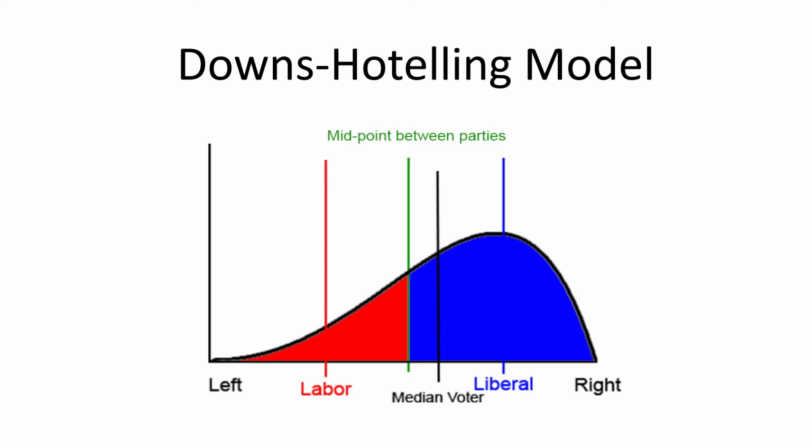In this case, you can see that the midpoint is to the left of the median voter, which means the Liberal Party captures everything to the right of that midpoint, and Labour to the left of that midpoint. Since the median voter votes for Liberal in this case, Liberals win the election.